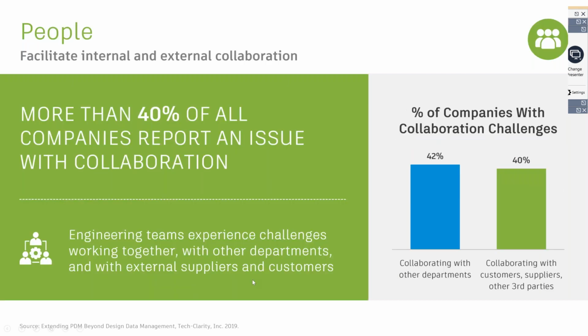Similarly, coming to the people part of it, when I say people, it is access. How do I ensure collaboration between the internal and external stakeholders of the organization? More than 40% of the companies have issues with collaboration. The collaboration could be internal, within your team, within your ecosystem, or it could be external.